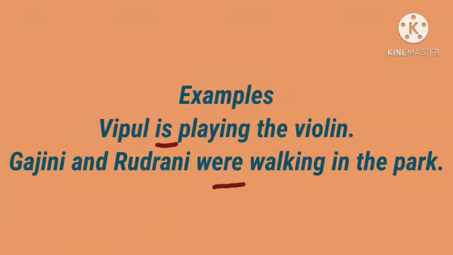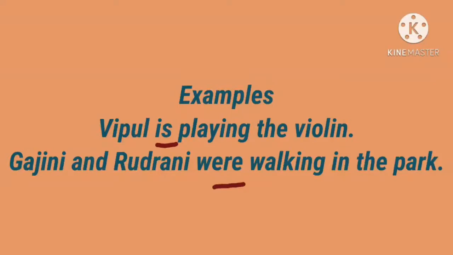And the person and number of the subject. Here Vipul is the subject. Is Vipul singular or plural? Singular. So the sentence is singular, so we use the auxiliary verb is. Are you clear now? Auxiliary verbs are verbs that are used before the main verb to show different tense forms and the person and number of the subjects.